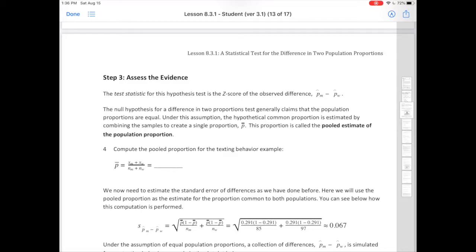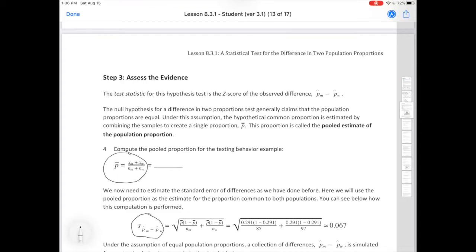So this pooled estimate, P bar, is given by this formula right here. You will not have to memorize any of these formulas. Remember, they will all be given on the exam. And remember, we're only going to use this when we're doing the standard error, okay? So that's what we're going to do.